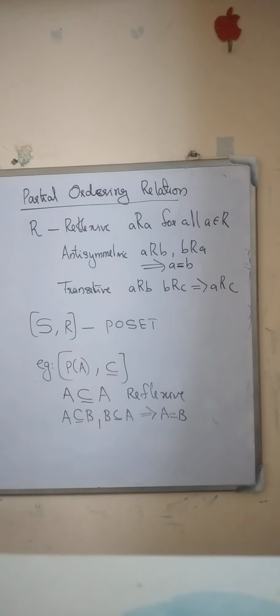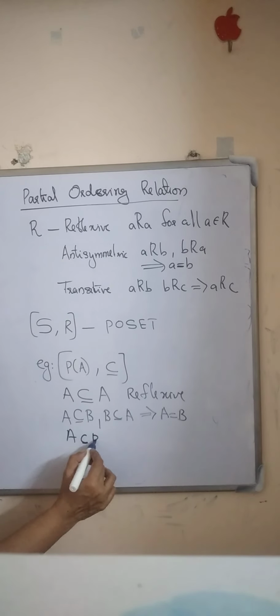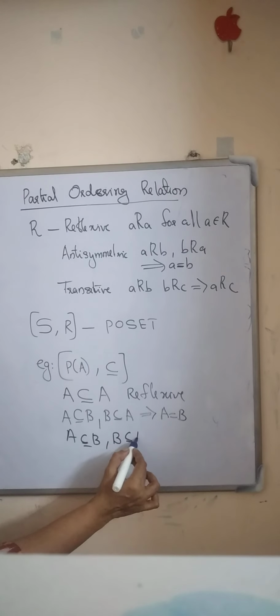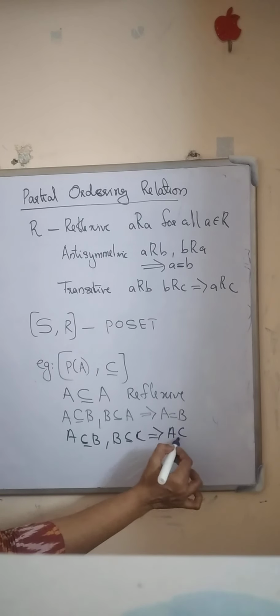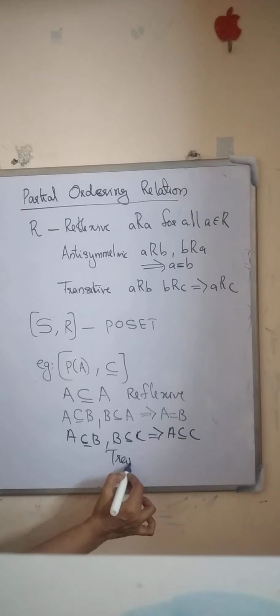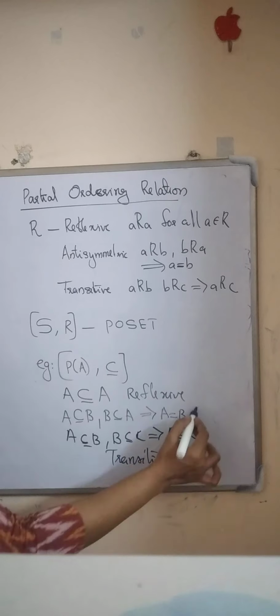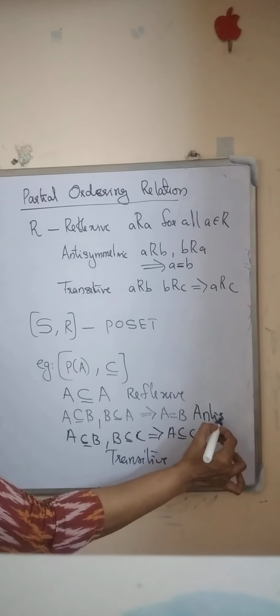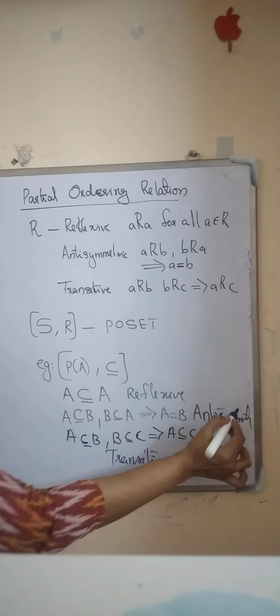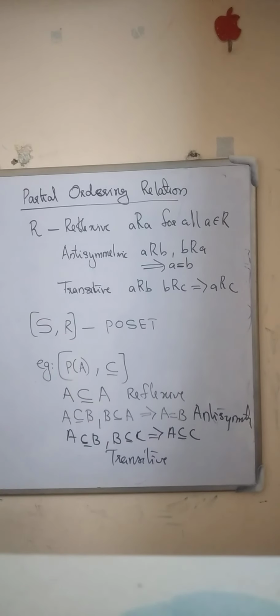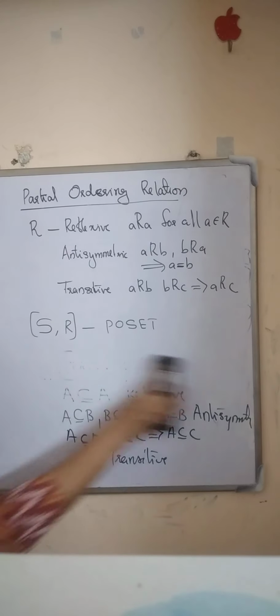Then we check the transitivity. If A is a subset of B and B is a subset of C, then definitely A is a subset of C. That is, the relation is transitive. So here we get reflexivity, antisymmetry and transitivity. Therefore, this relation is a partial ordering relation, and the set together with this partial ordering relation is called a partially ordered set. Okay, consider another example.